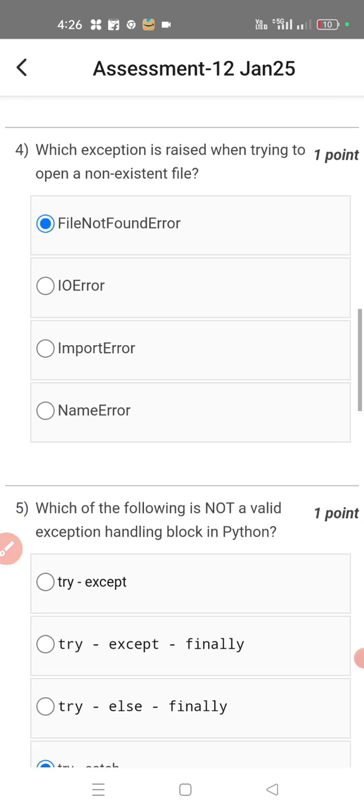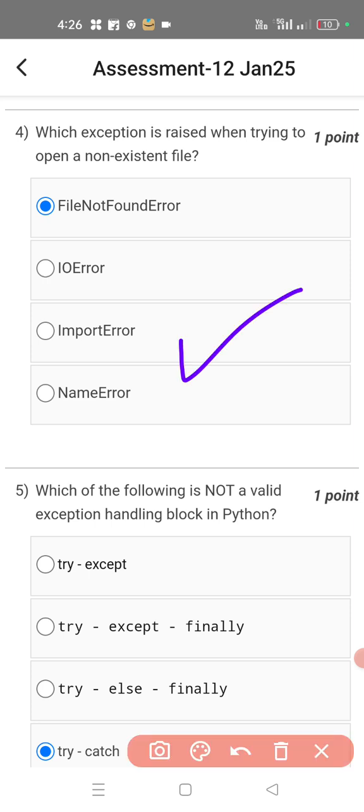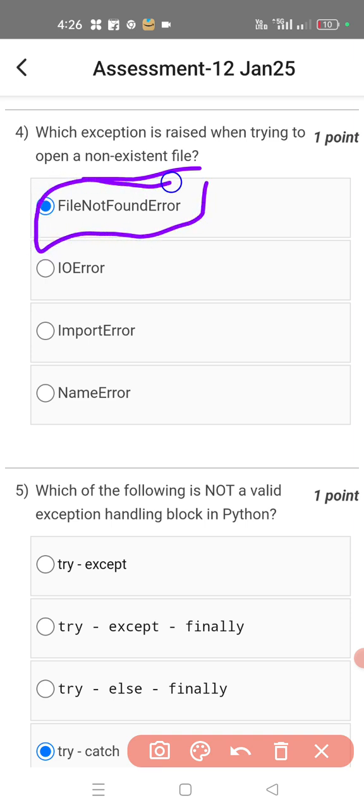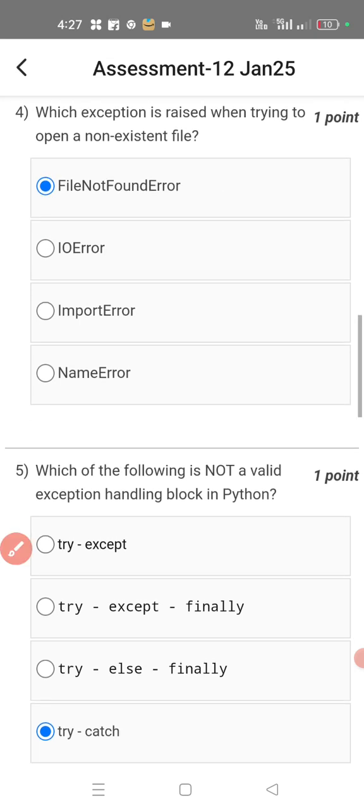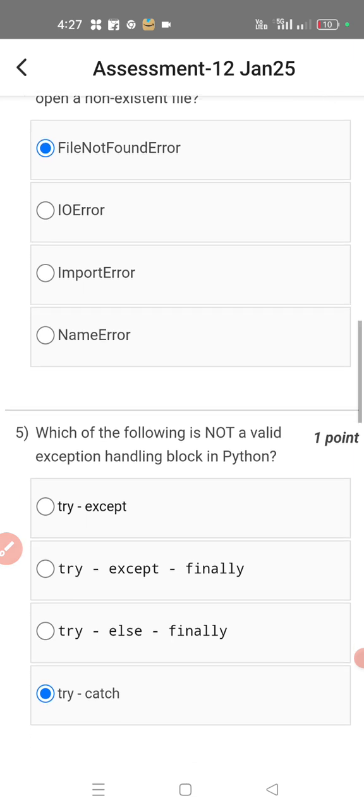Next, which exception is raised when trying to open a non-existent file? The file is not present, hence FileNotFoundError will be coming. Which exception is raised means the FileNotFoundError. You can give it for exception, that is a manual exception.